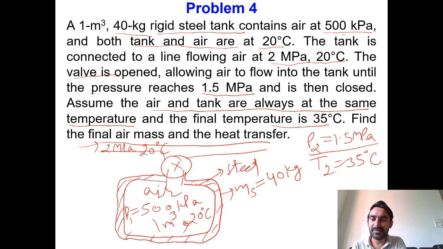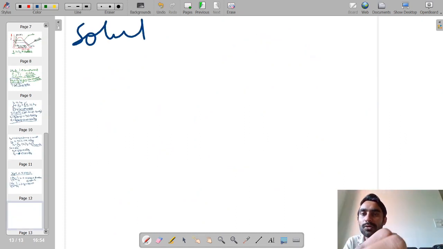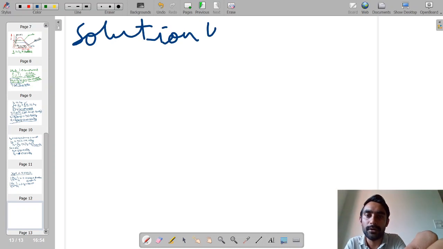Now we have to determine the mass of the air at the final state, and the total heat transfer associated with this phenomenon. So this is the case of a transient process where initially the system was having some amount of mass, and then at the final state the mass of the system has actually increased. Let us try to see the solution of this question.